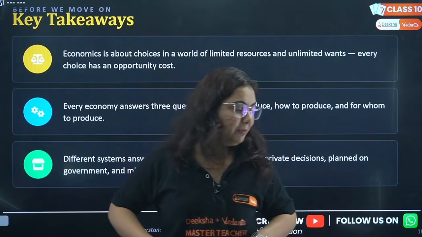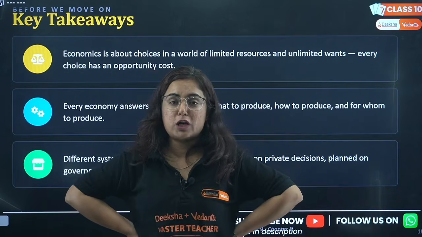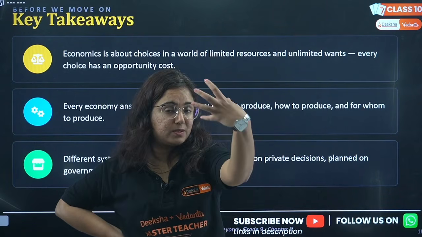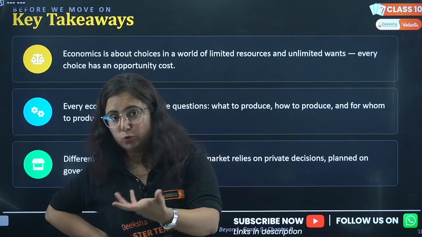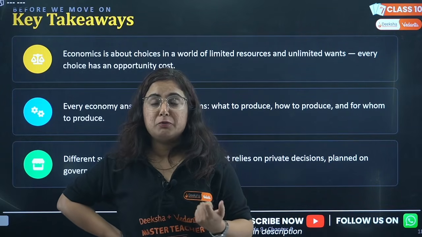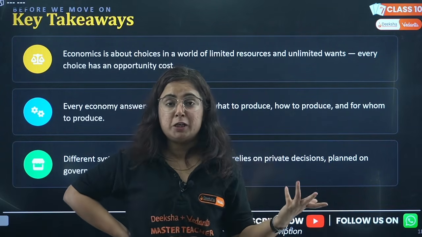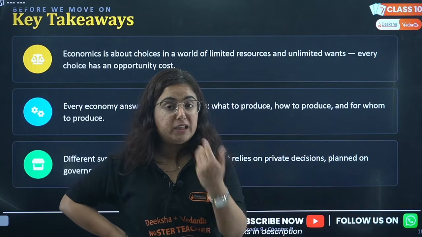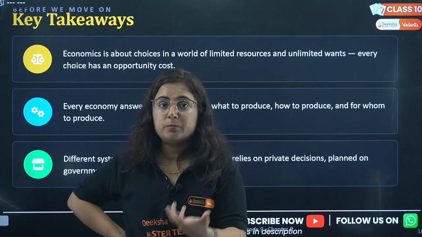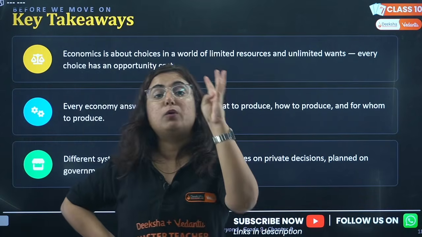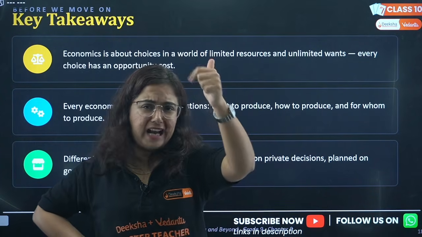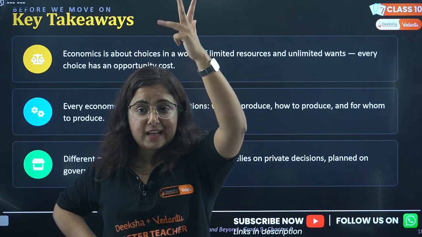So let me tell you what we covered. We started with the introduction of basic points: what to produce, for whom to produce, how to produce. Then we talked about needs and wants in an economy, our day-to-day life, and how everything depends upon economic choices. Then we learned about the factors of production: land, labor, capital. One more is added, that is technology.